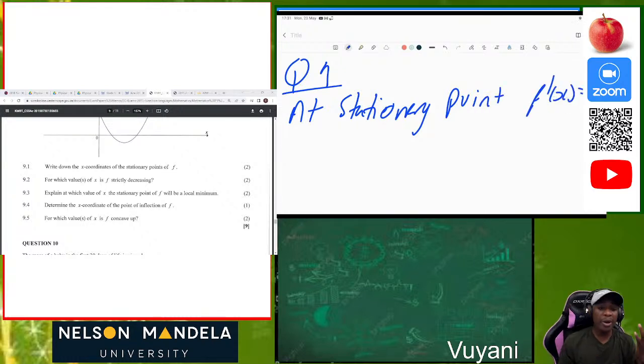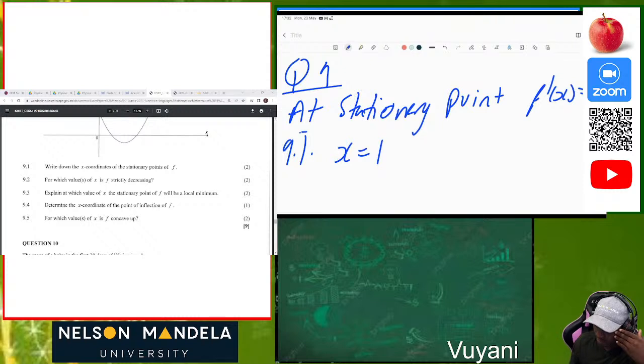That's what we know. When we are calculating the stationary point, after we differentiate the cubic function, we always say that at a stationary point, f prime of x is equal to 0. Since they gave us that f prime of 1 is equal to 0 and f prime of 3 is equal to 0, we can use the knowledge that those two are our stationary points. So we can just say 9.1, x must be equal to 1 because we are given f prime of 1 is equal to 0, and we are also given f prime of 3 is equal to 0.